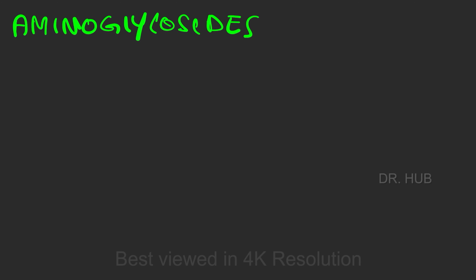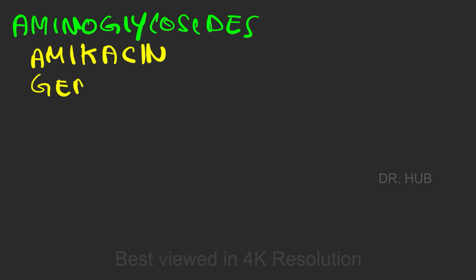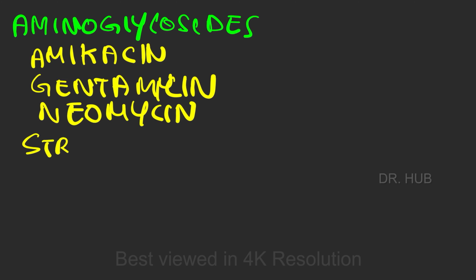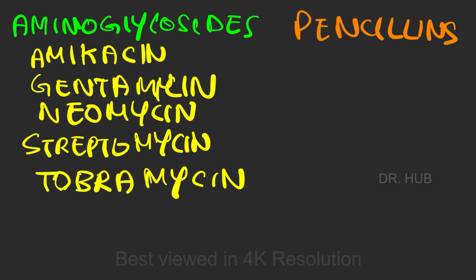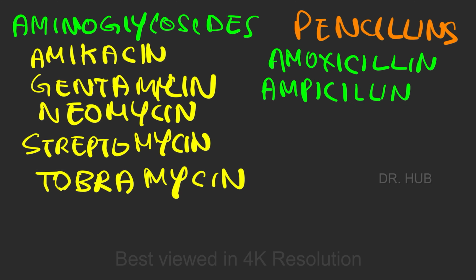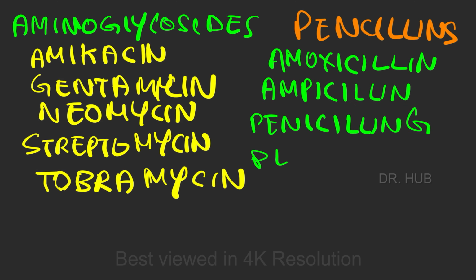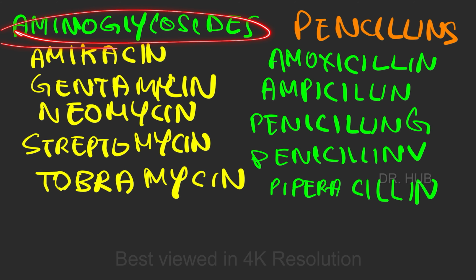Today we are going to look at the antibiotics and all the drugs under them. So in cases of aminoglycosides, it includes amikacin, gentamicin, neomycin, streptomycin, tobramycin, and in cases of penicillins, it includes amoxicillin, ampicillin, penicillin G, penicillin V, piperacillin.